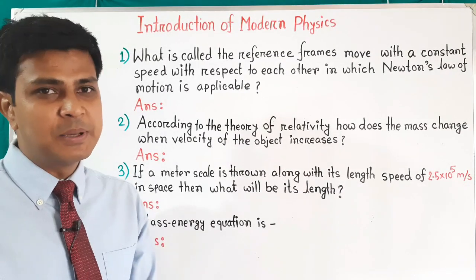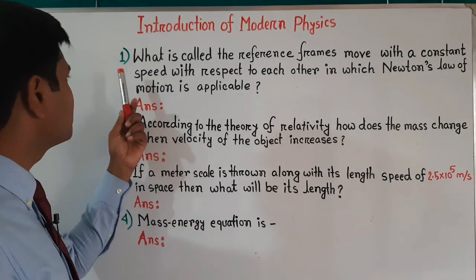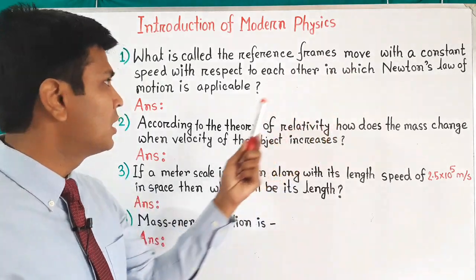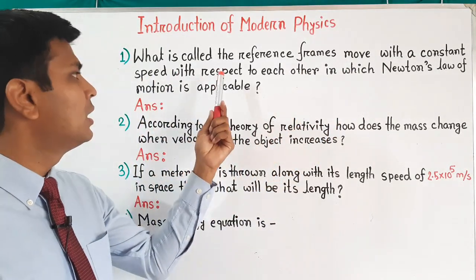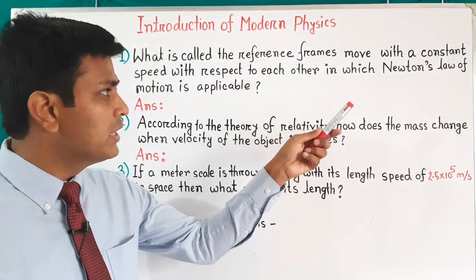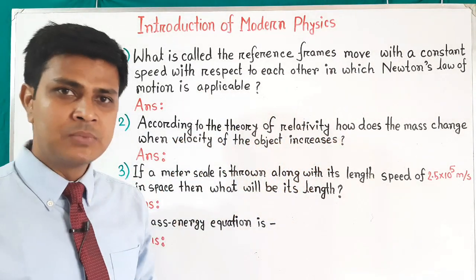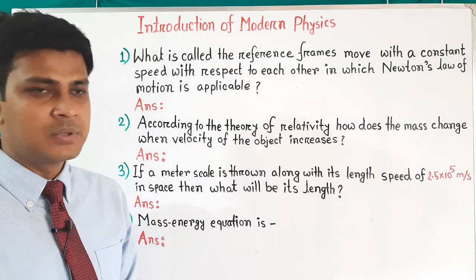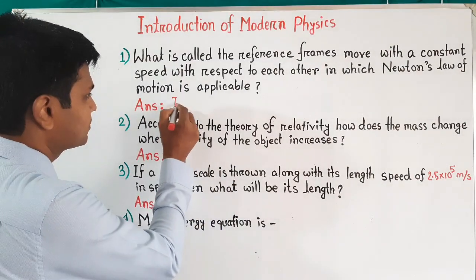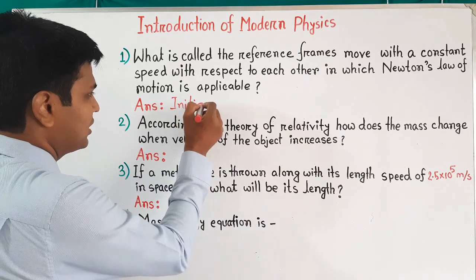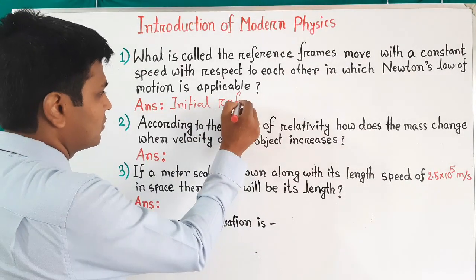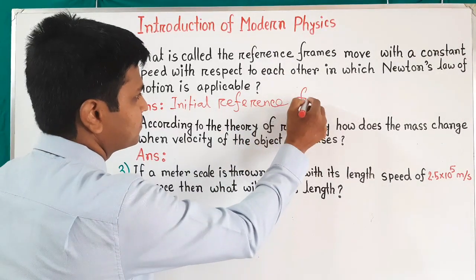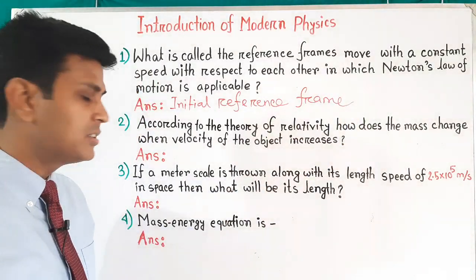My dear students, let's begin. The first MCQ question is: what is it called when reference frames move with a constant speed with respect to each other, in which Newton's laws of motion are applicable? That type of reference frame is called an inertial reference frame. So the answer will be inertial reference frame. Let's see the second question.